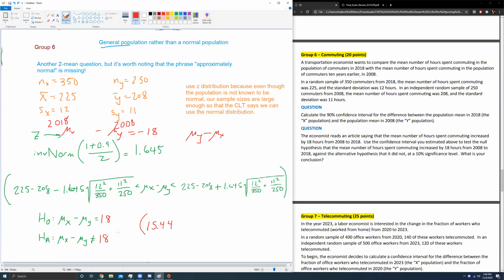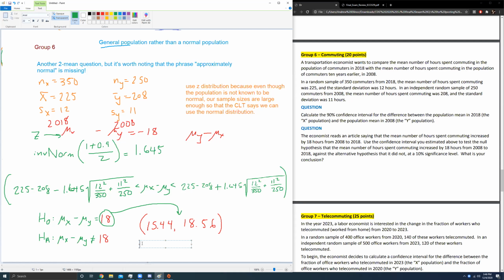That means I need to do the recalculation, but instead change this to be a plus, and this gives me 18.56. And then how do we test a conclusion using a confidence interval method? We go to see if the null hypothesis value is in the interval. Well, since our null hypothesis value is 18 and it is in the interval, we accept the null hypothesis. Accept the null because 18 is in the interval. That's it.